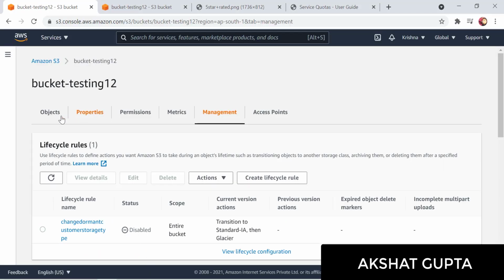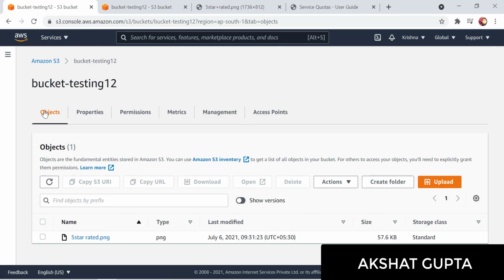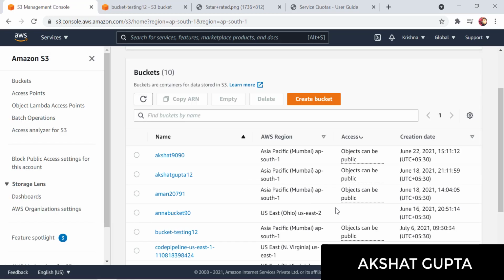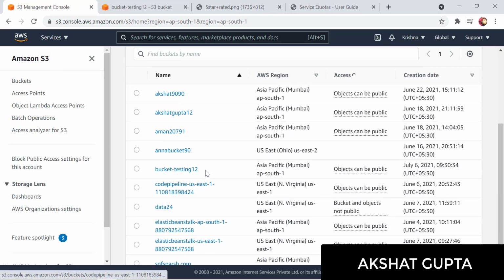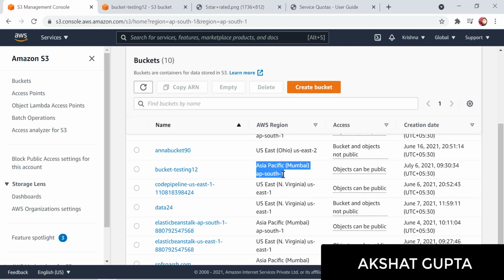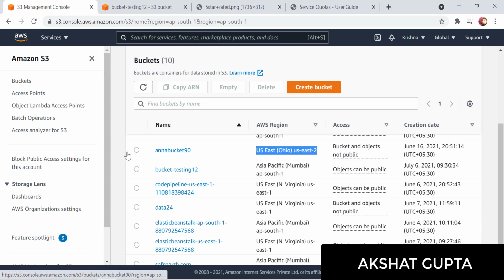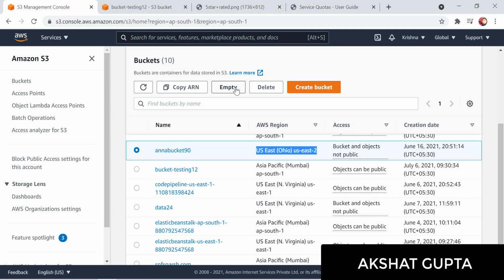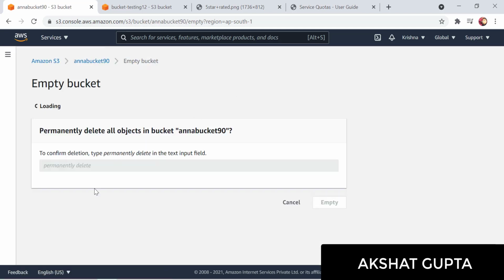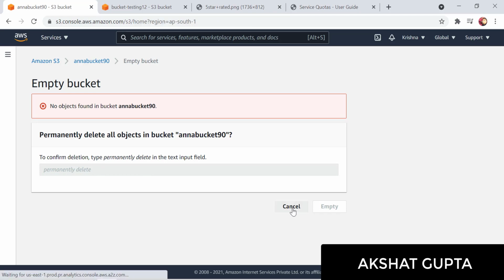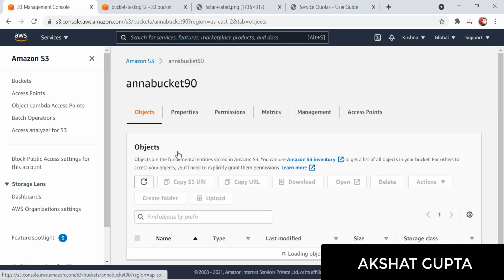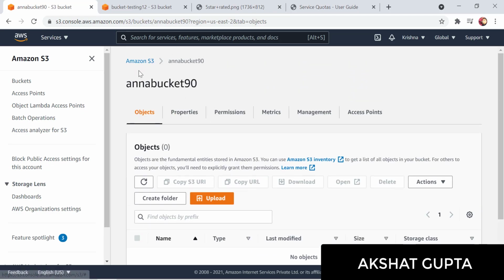Now again let's go to the object. We are in my bucket testing 12. This bucket testing 12 is created in Asia Pacific Mumbai. Let's do one thing. Let's replicate this object into ANA bucket. This is the bucket which I might have created earlier. So let me just empty this particular bucket. There are already no objects in ANA bucket.